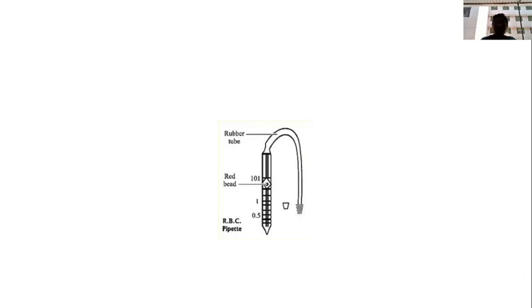Again, this is the RBC pipette. Here the 0.5 mark is there, the 1 mark is there. At the top the 101 mark is there. In between the red bead is there. Then the rubber tube. The purpose of this tube is to collect the blood and fluid.